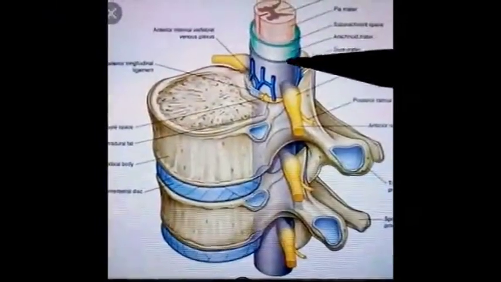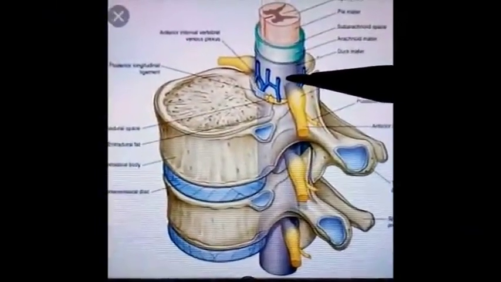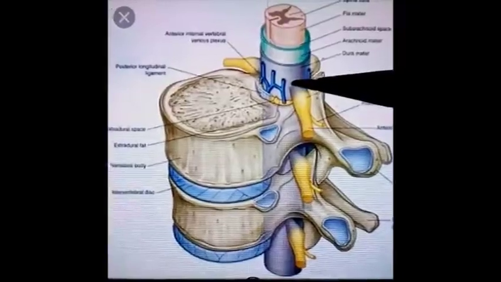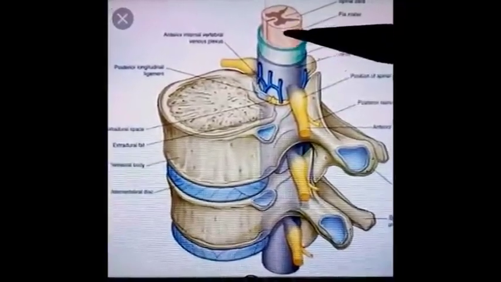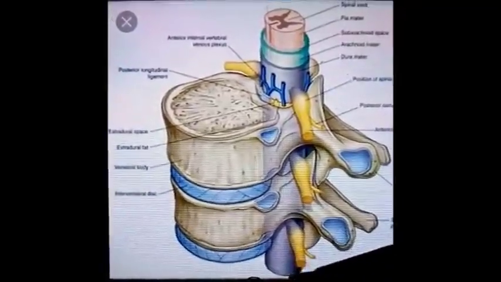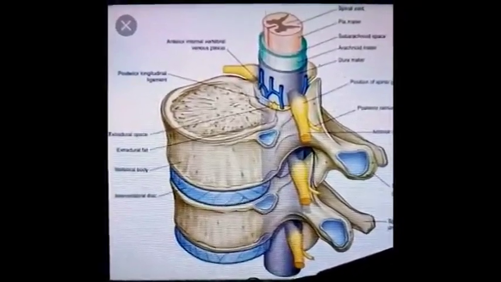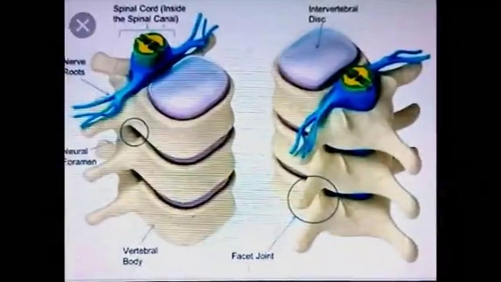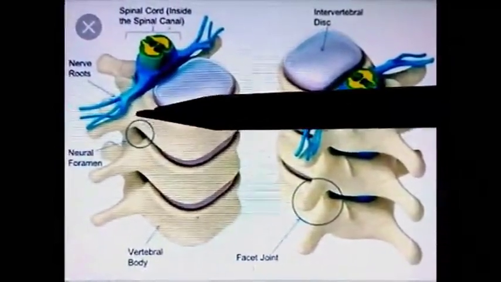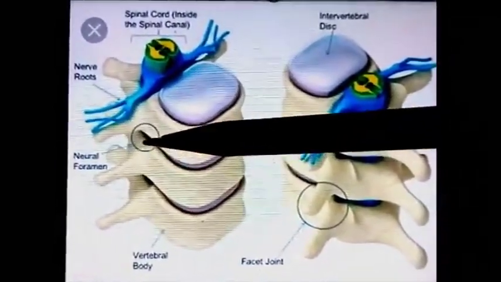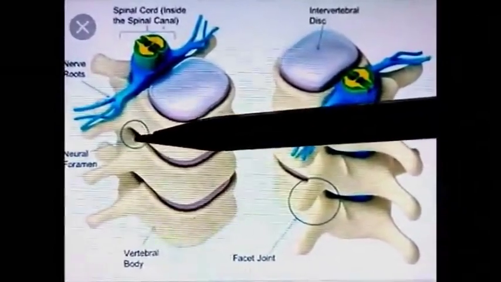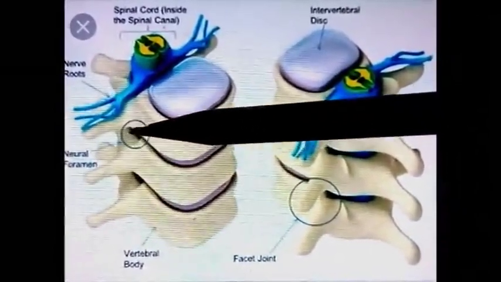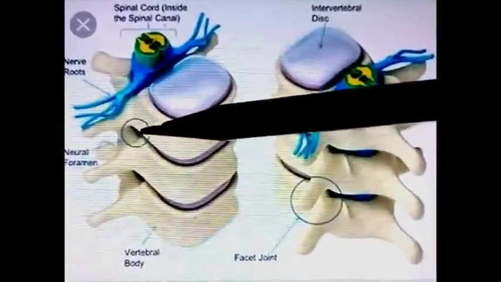This canal contains three meninges along with their spaces and spinal cord, including the cauda equina, that is the last part of the spinal cord. In contrast, intervertebral foramina are a pair of foramina between the pedicles of adjacent vertebrae.